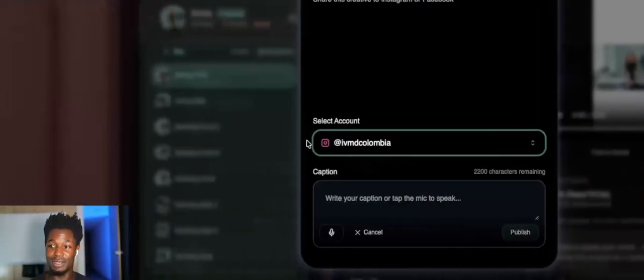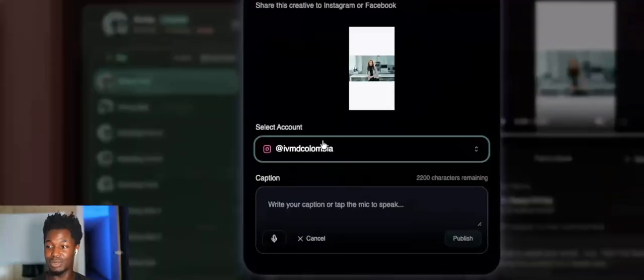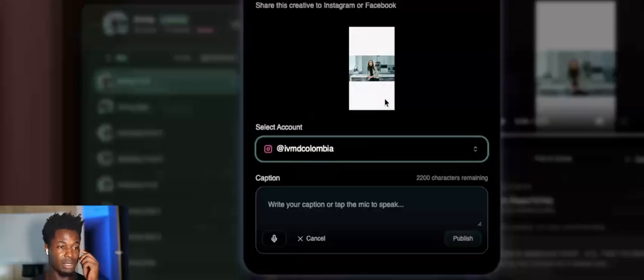You come in here, right? I'm gonna zoom out. I'm gonna zoom in again. And then you can publish it. Now, I actually want to edit this a little bit because the scene is in landscape.